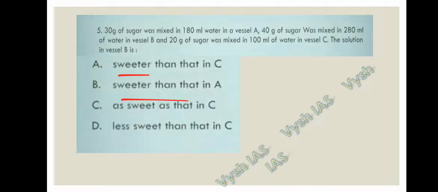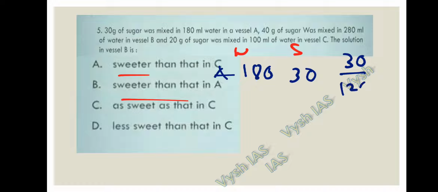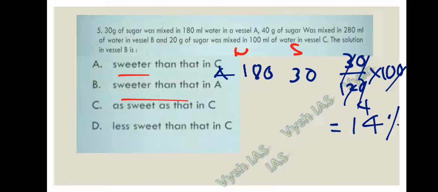So if you write the data, this is water, this is sugar. For vessel A, that is 180 and 30. If you calculate the sugar percentage in vessel A, it is nothing but 30 by total 120 into 100. So if you calculate this, it will become 14 point something. Let's take 14%. If you calculate for vessel B, it is given as 280 and 40.